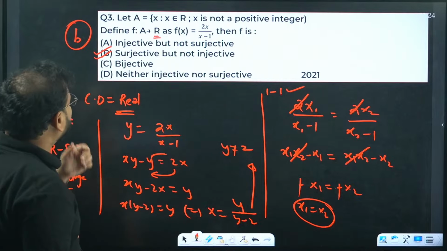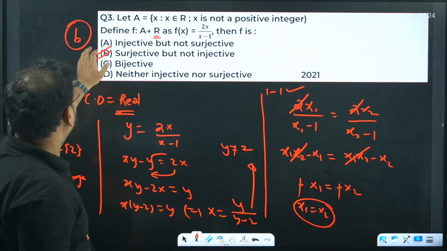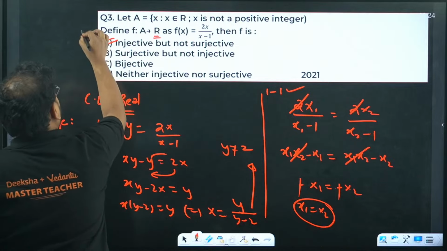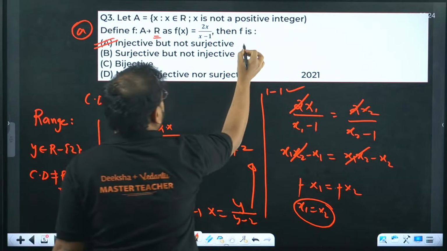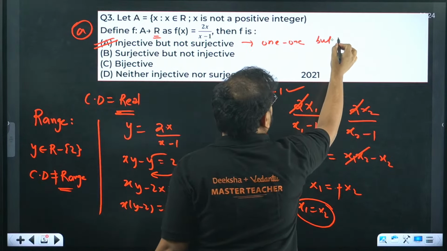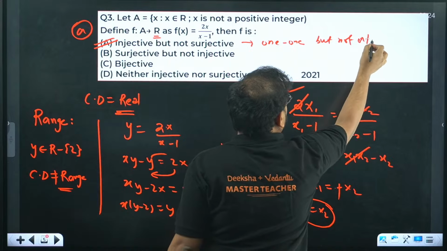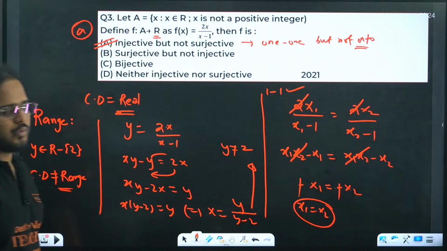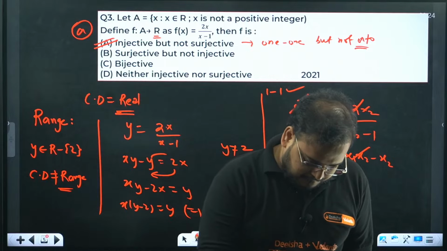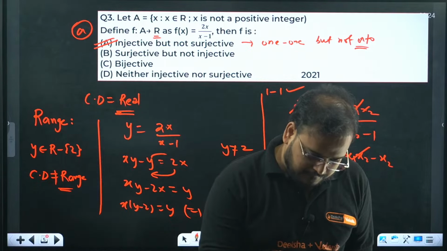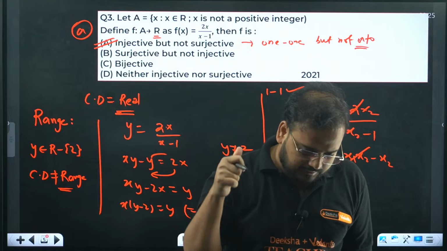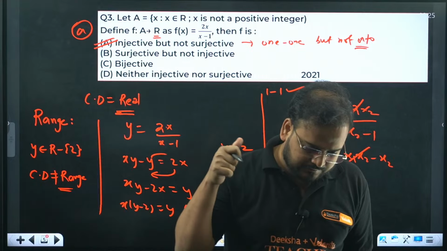Did I take the right option? Sorry, I took the old option actually, my bad. 1-1 but not onto, right? Yeah. Sorry guys, my bad. 1-1, this is meaning that 1-1 but not onto. Thank you. Okay, 1-1 but not onto. I know many of you have given the answer already. Yes, so I gave the answer, no? Nikhil, Likhit, Girish, yes.